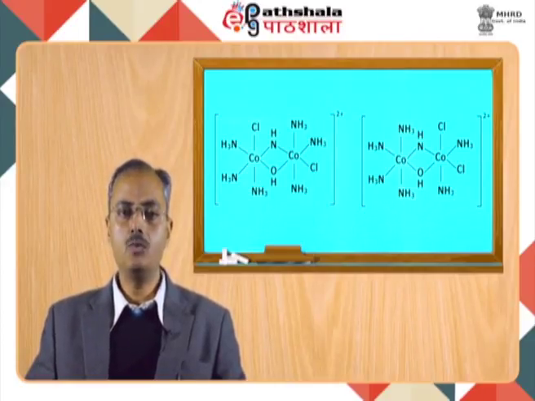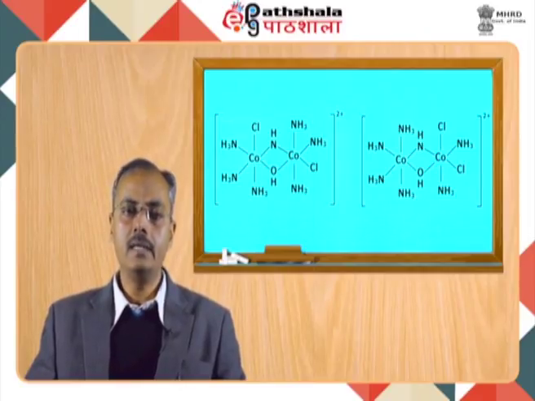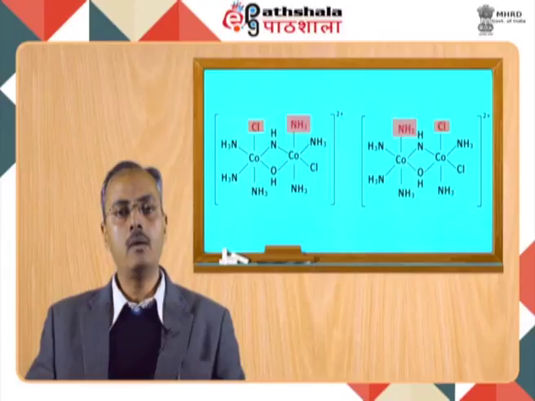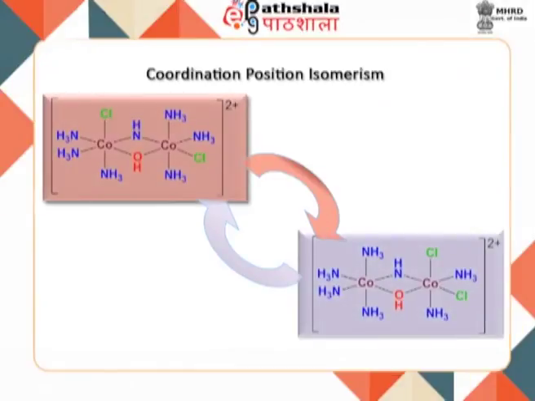So these two compounds which you can see in the background are isomeric in nature, where there is a difference in the position of one or different types of ligands from one isomer to the second isomer. This is coordination position isomerism. This type of isomerism is observed in bridged polynuclear complexes.